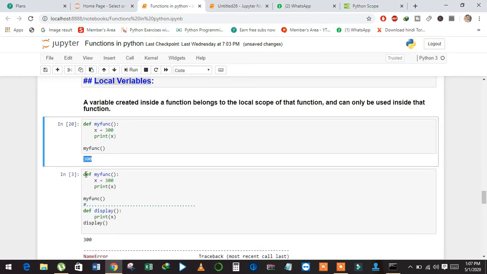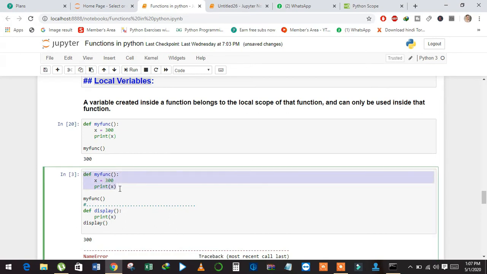But when I want to access this variable outside the function, it doesn't work. Now we will discuss what happens when we access the variable of one function from another function. See here, I have a function myfunc, and inside the function I have created a variable x and then printed x inside the function.